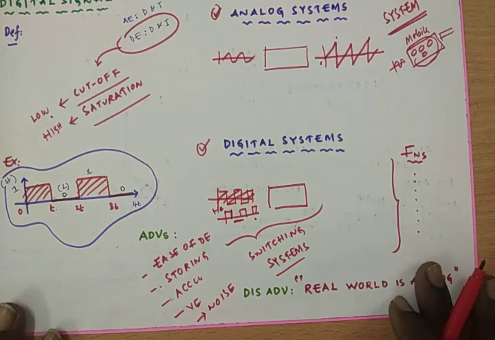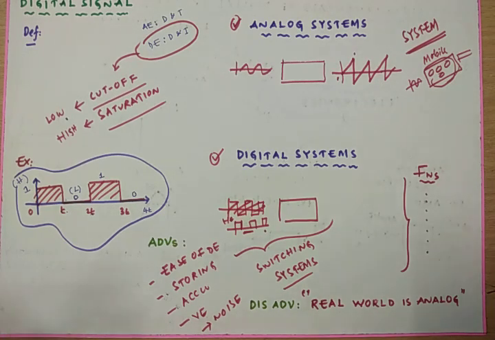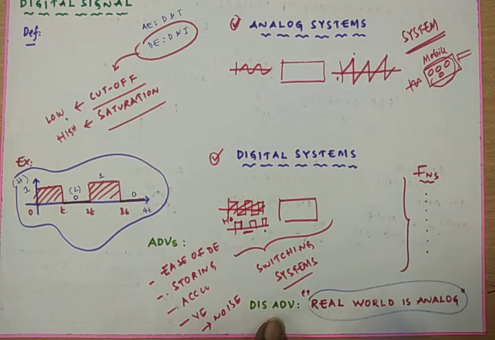But the digital systems face only one disadvantage: the real world is completely analog. If you take any signal in the real world, that is analog only. If you want to note down the temperature at a particular hour in a day, that is continuous only. It keeps on varying with respect to time.